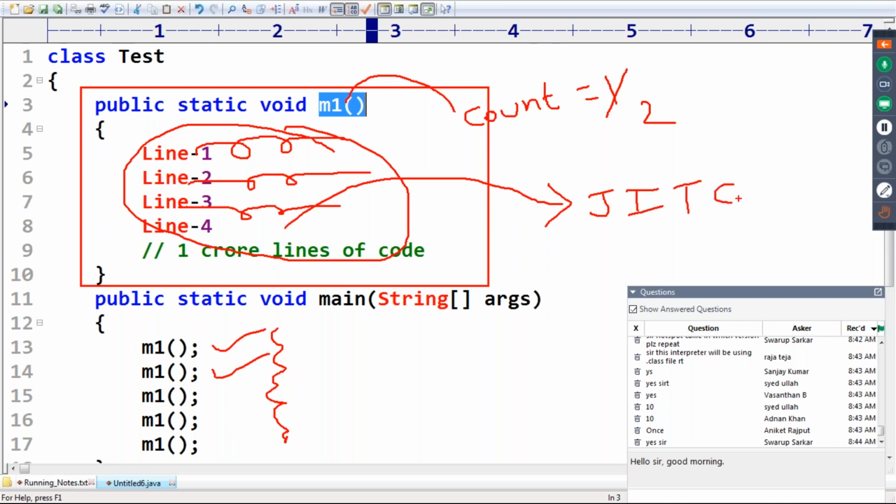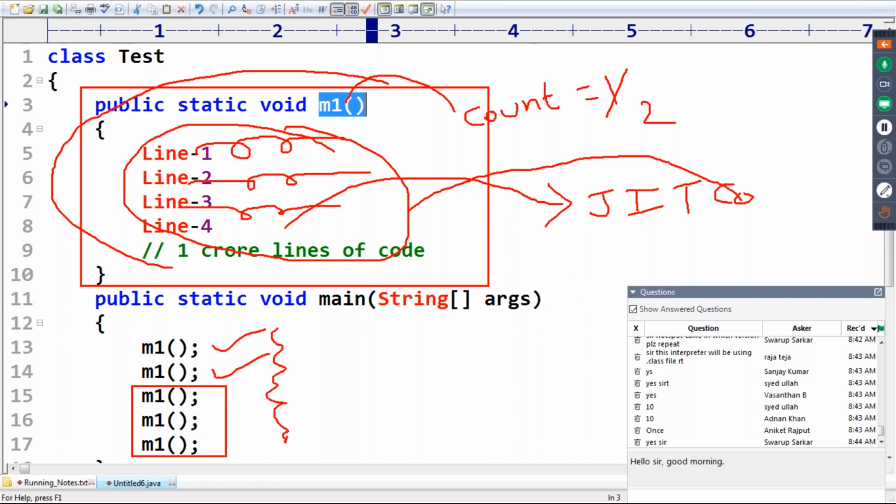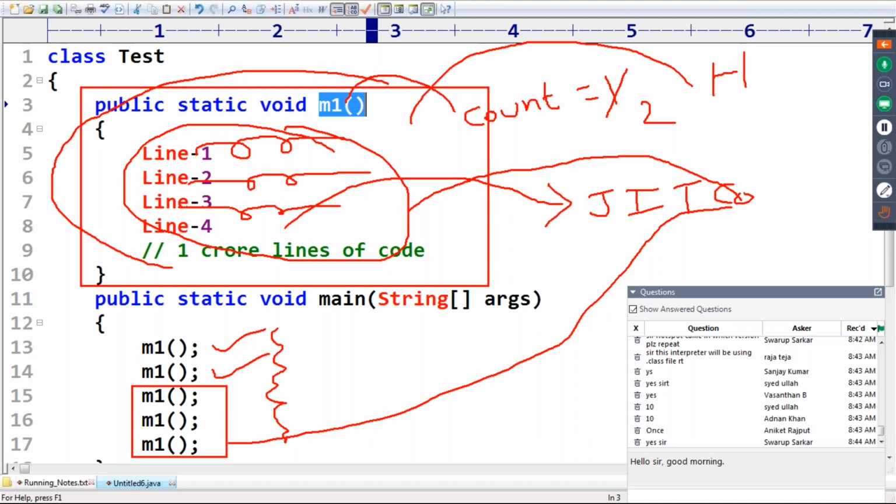Remember this one, sir. The JIT compiler translates the total M1 code into machine code at one time. Next time onwards, whenever we are using it, we can directly use this machine code instead of translating again. The code which is commonly and repeatedly used is called a hotspot. Hotspot means commonly used code.